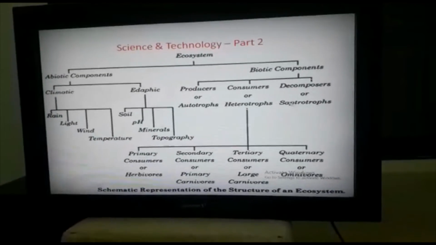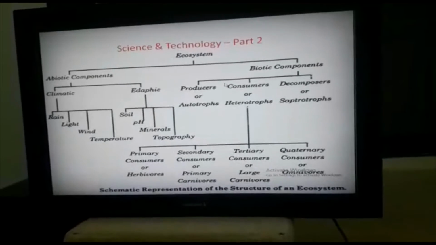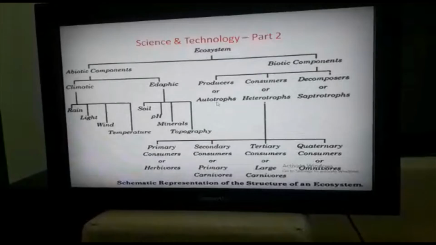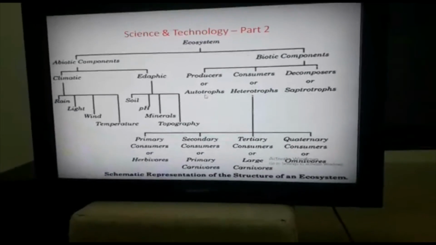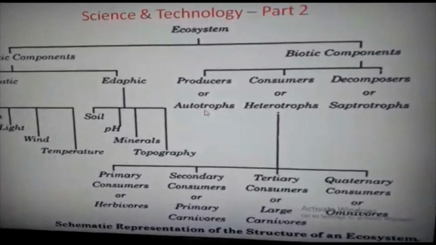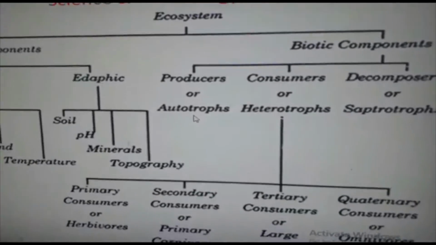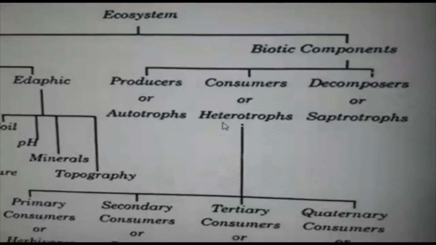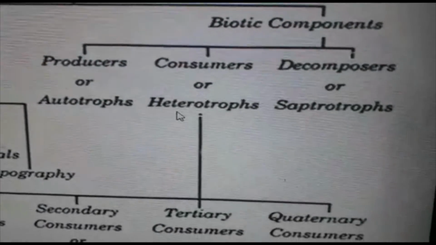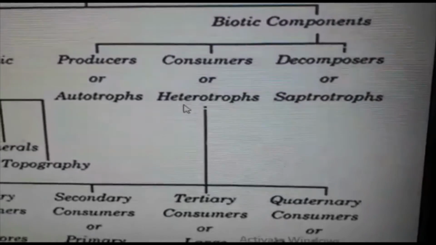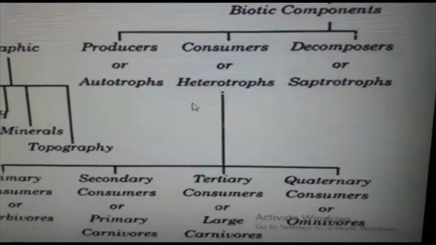Now see autotrophs. Autotrophs prepare their own food by utilizing solar energy, water and carbon dioxide by the process of photosynthesis. Examples of autotrophs are blue-green algae and bacteria. Next is heterotrophs. A heterotroph is an organism that cannot manufacture its own food. There are four types of heterotrophs.